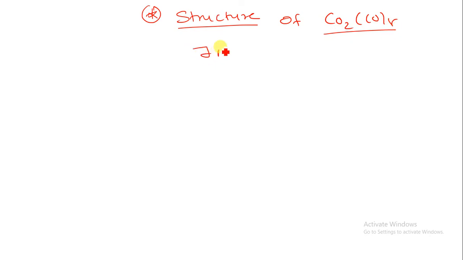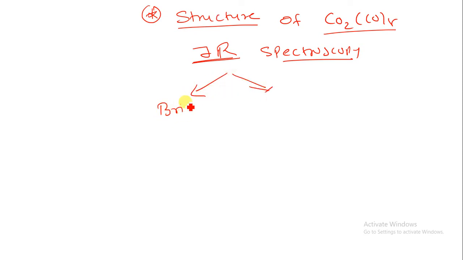When we study IR spectroscopy in TY BSc, in the BSc semester 5 chapter, IR spectroscopy suggested that Co2(CO)8 has two isomeric forms: one which has a bridge carbonyl and another which has no bridge carbonyl, the non-bridge form. The bridge structure has d2sp3 hybridization and the non-bridge structure has dsp3 hybridization.